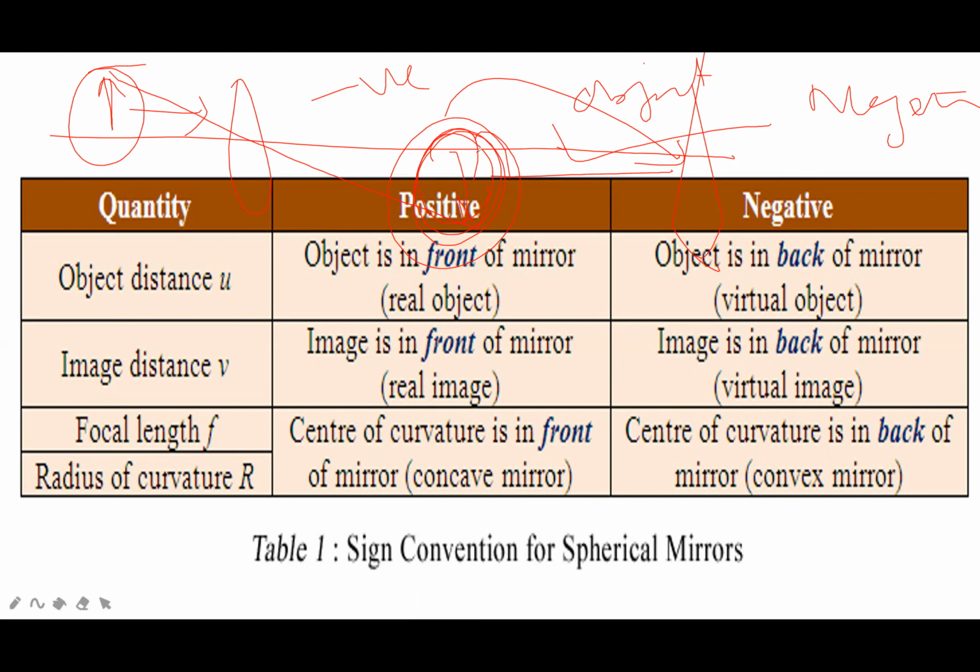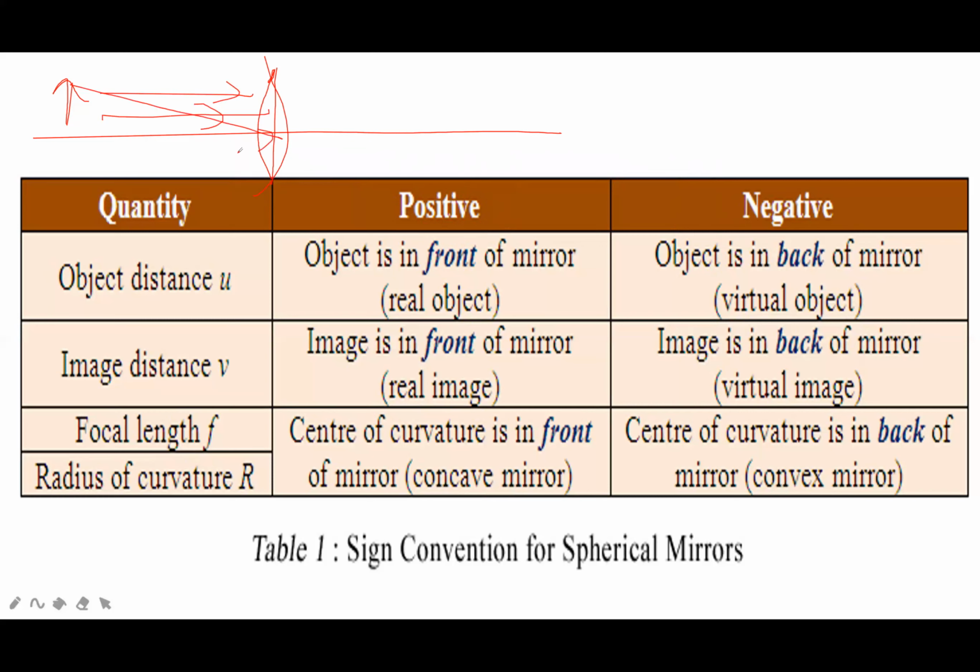Do you understand? If you place a mirror and you place an object in front of the mirror, and its image is formed here, and this image works as an object for any other mirror placed to the left side, this will be the object for the second mirror.